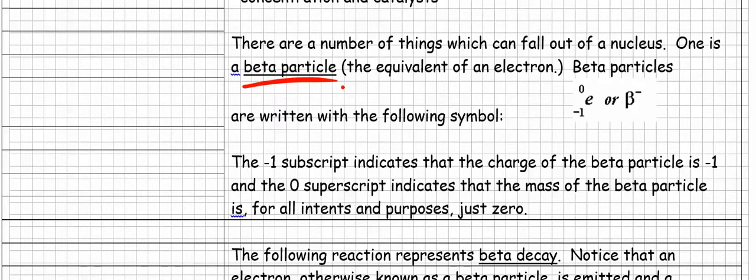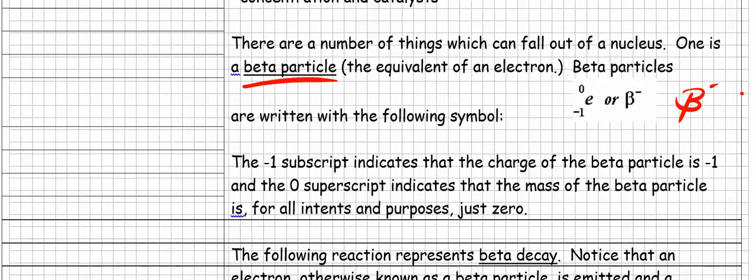Beta particles are written with the following symbols. You can either write it like this, with an e for electron. The -1 stands for the charge, and the 0 on top stands for the mass. For all intents and purposes, the mass is 0. Or you can simply write it like this. This is not a B. It's kind of like a cursive B, right? And you're going to need to get practice in writing these, by the way. So it's kind of like a cursive B, just like that. You just put a negative right there. And so that's a beta particle. So that's the first thing that can be released from the nucleus of the atom.